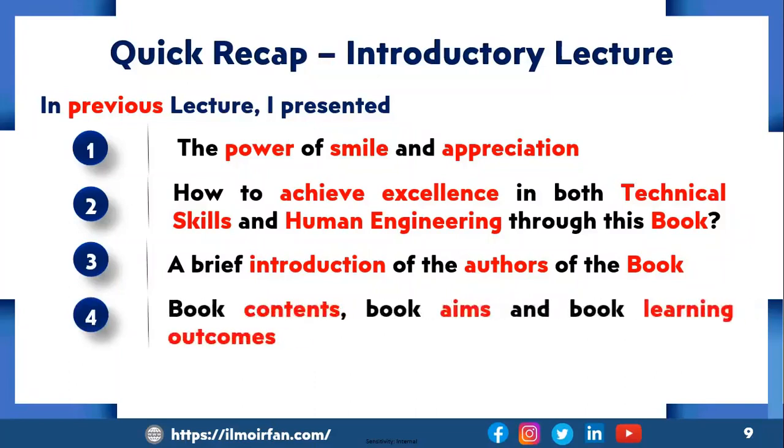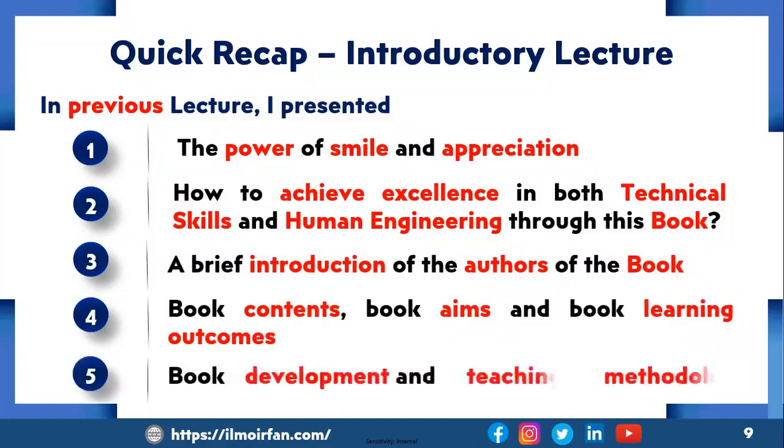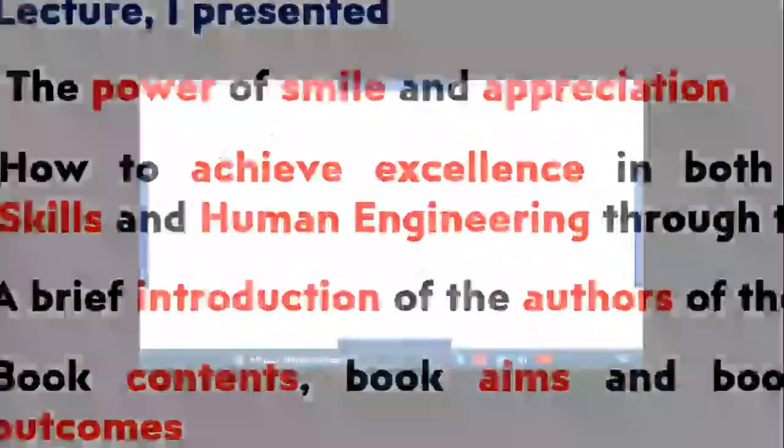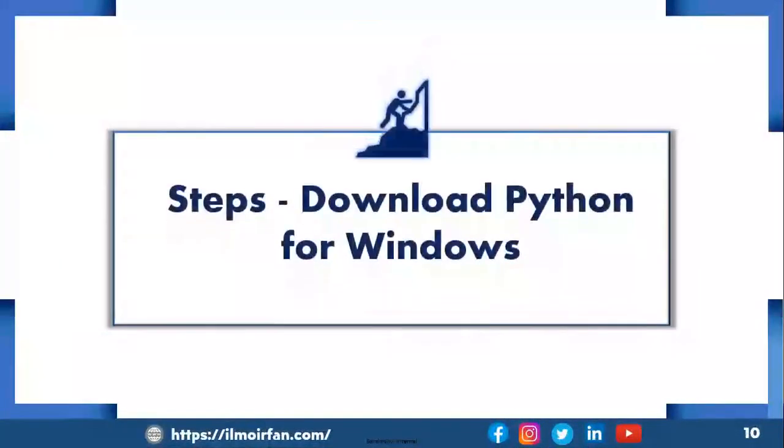Number 4, book content, book aims, and book learning outcomes. Number 5, book development and teaching methodology. Inshallah, in this lecture, I will present a step-by-step approach to download Python for Windows.